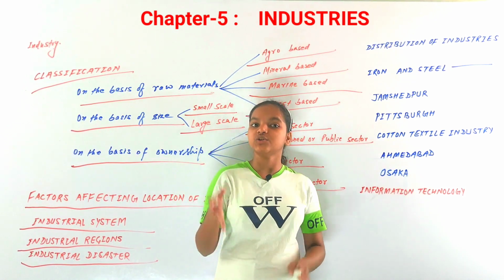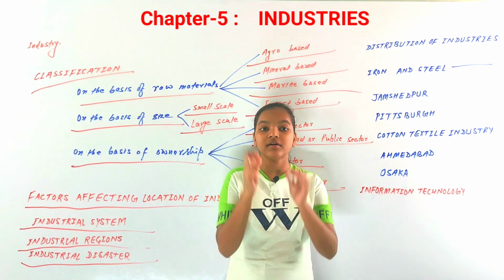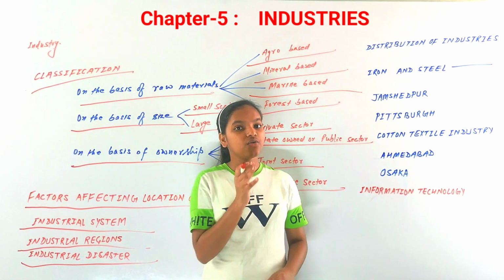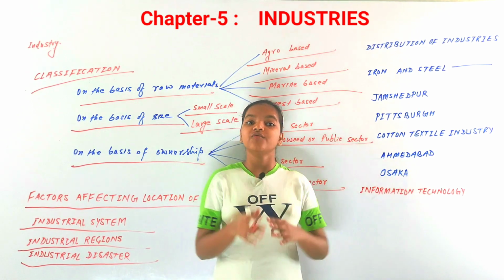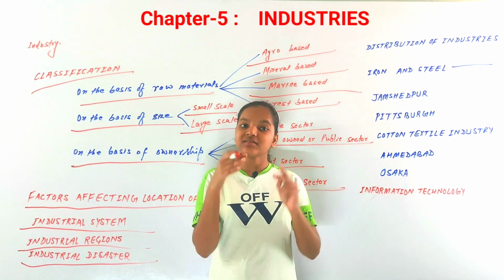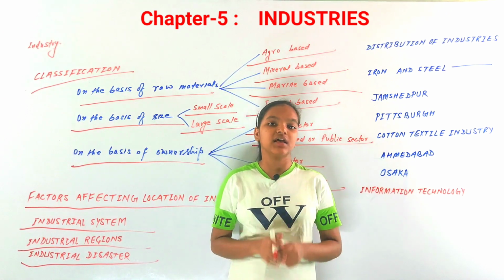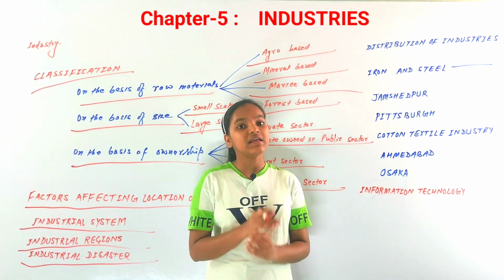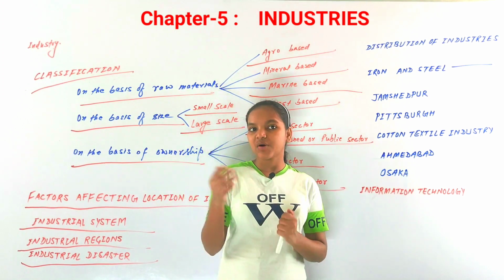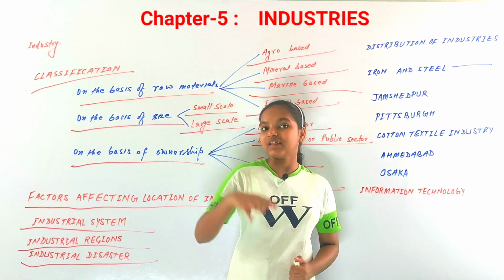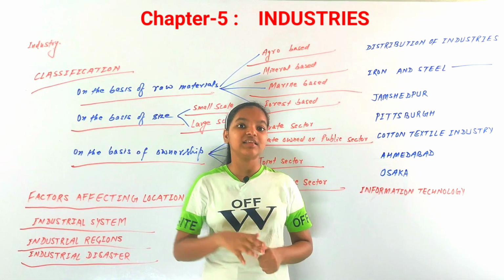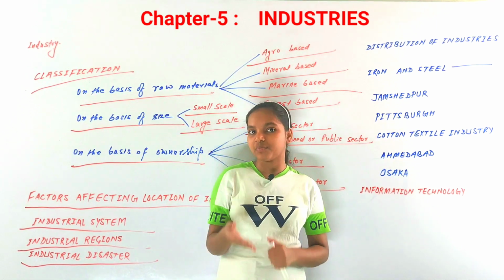The next measure is that the factories and industries should not be settled in densely populated areas, because whenever there is a disaster there, it would affect many more people than in a sparsely populated area, since the people living in the surroundings would also be affected. So factories should be settled in areas that are not densely populated.